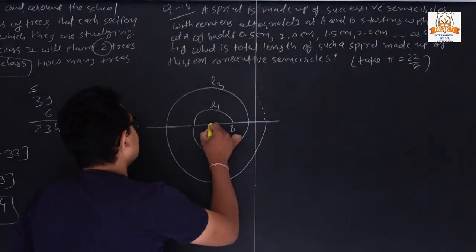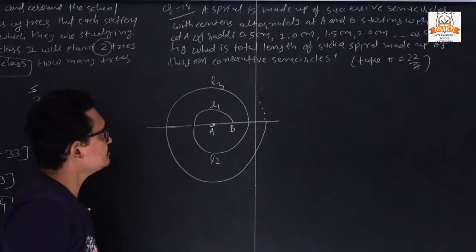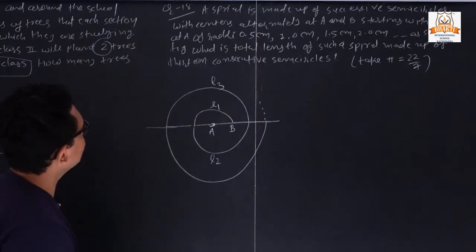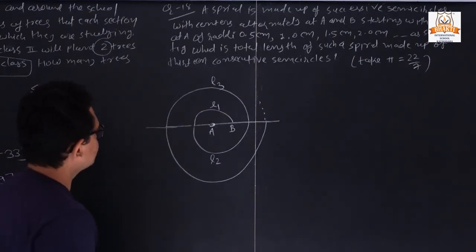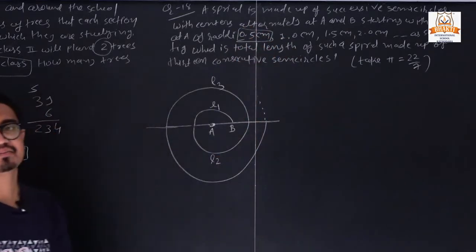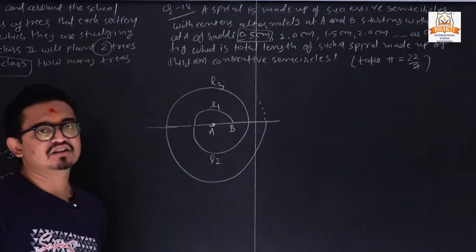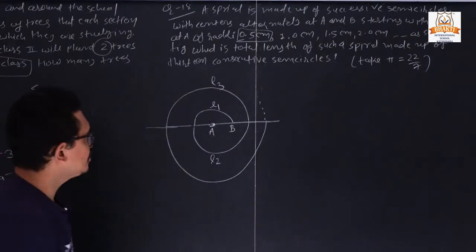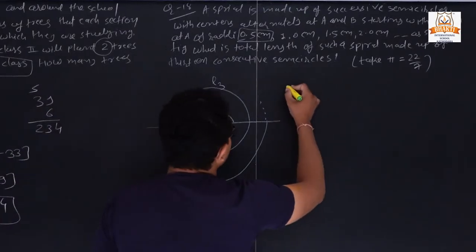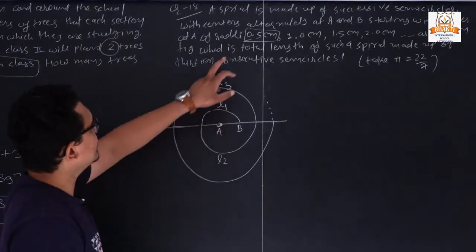The spiral is made of successive semicircles with centers alternately at A and B. So it is our center A, then the radius. So A to B is called the radius. With center A the first semicircle has radius 0.5. First of all, if you want to find the length of that semicircle, you need to remember the circumference, or here they are declaring the length.